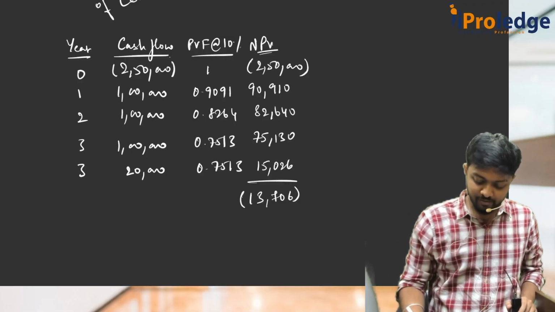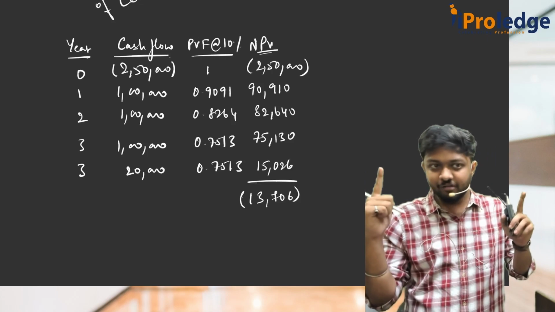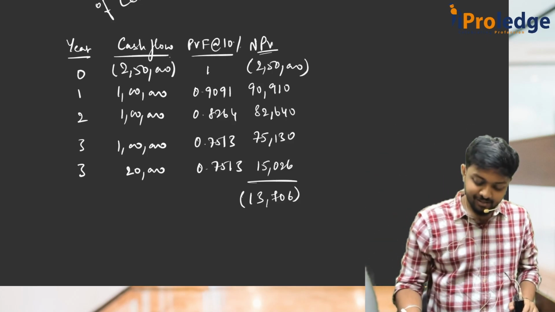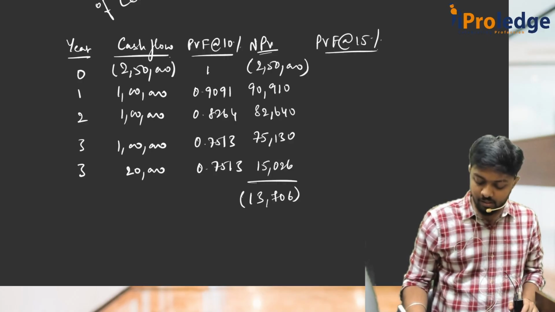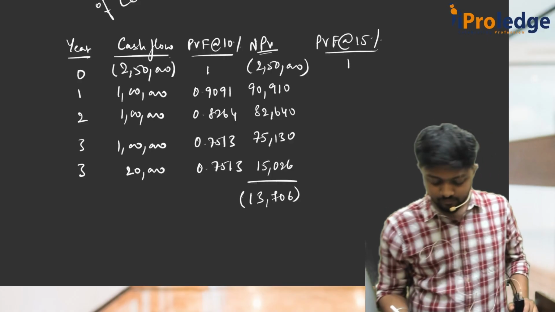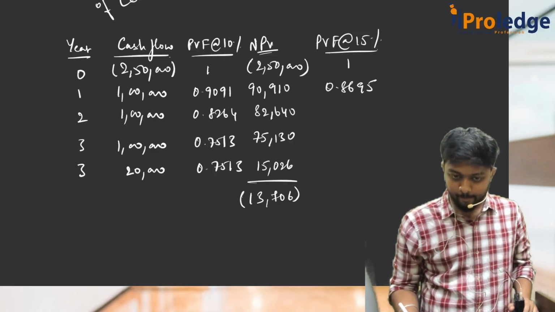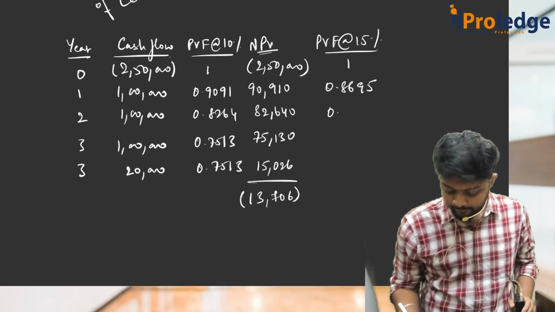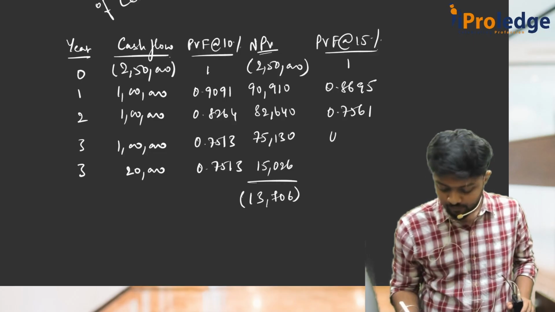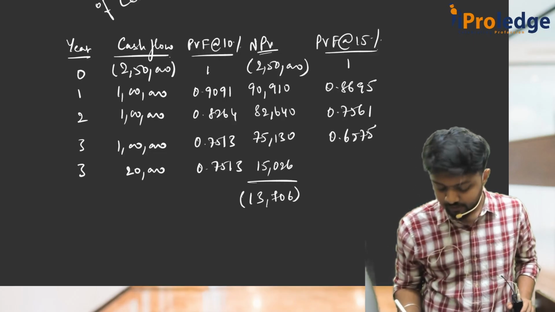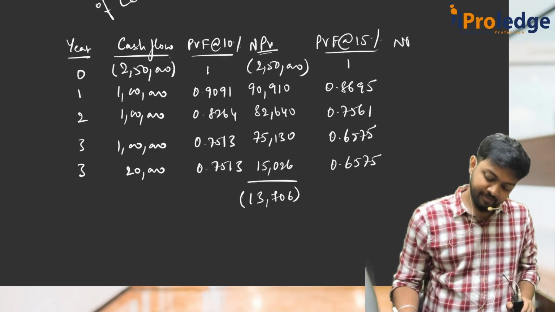Okay, let's try it for 15%. Now you should get a positive figure. NPV lies between, you remember, all our discussion. So PVF at 15%: 1, 0.8695, 0.7561, 0.6575, and 0.6575.